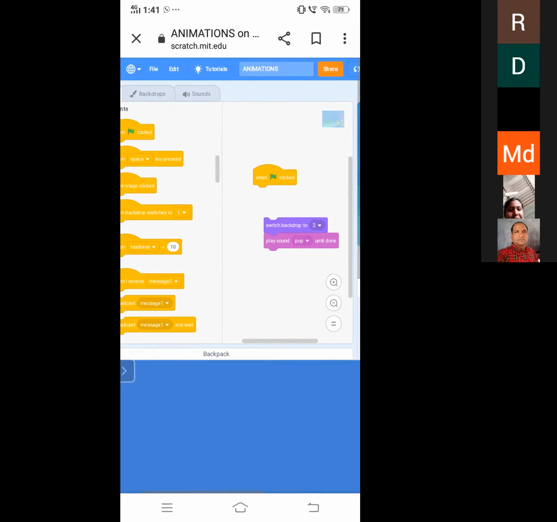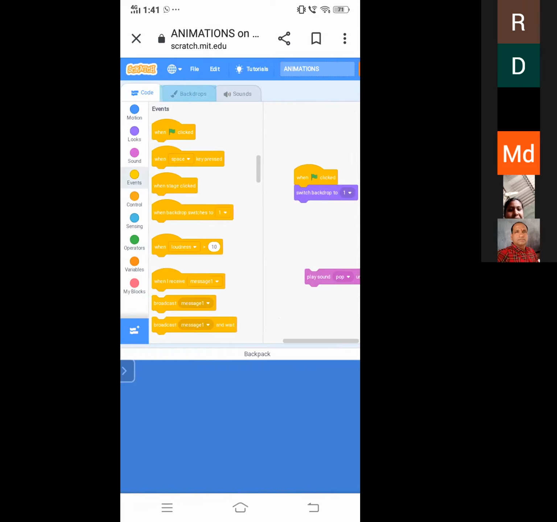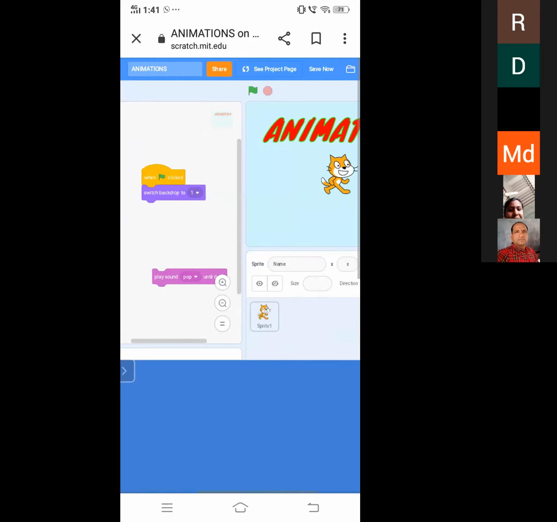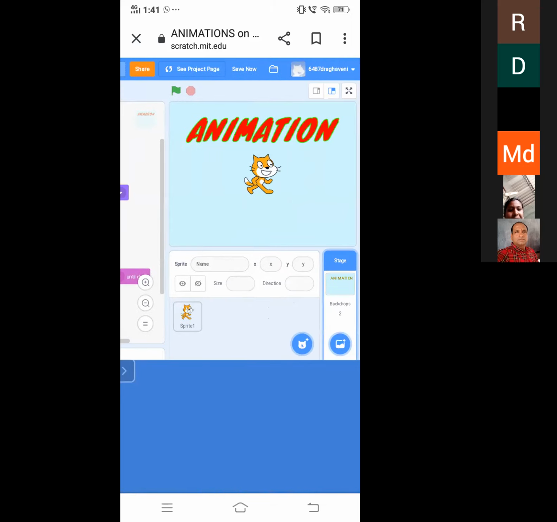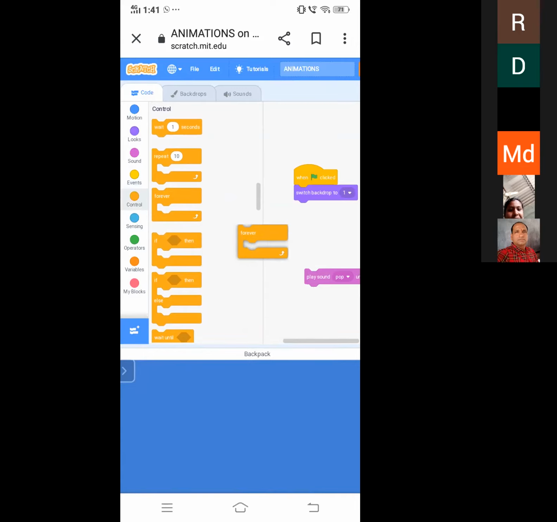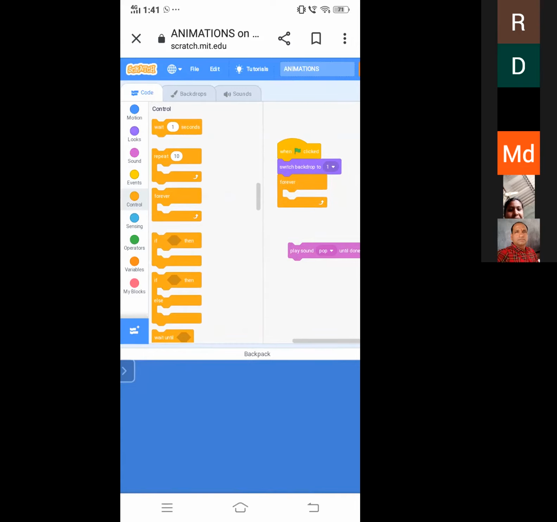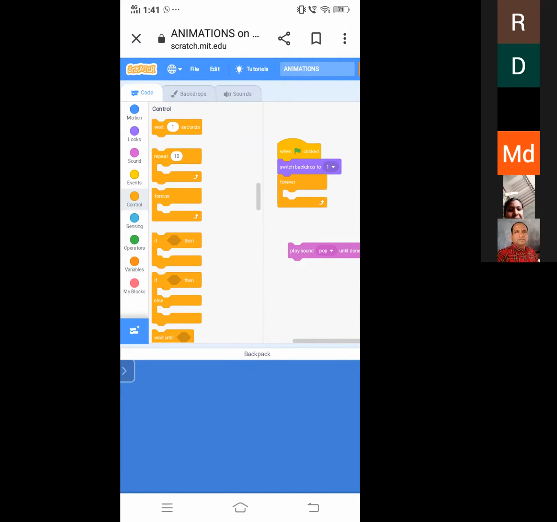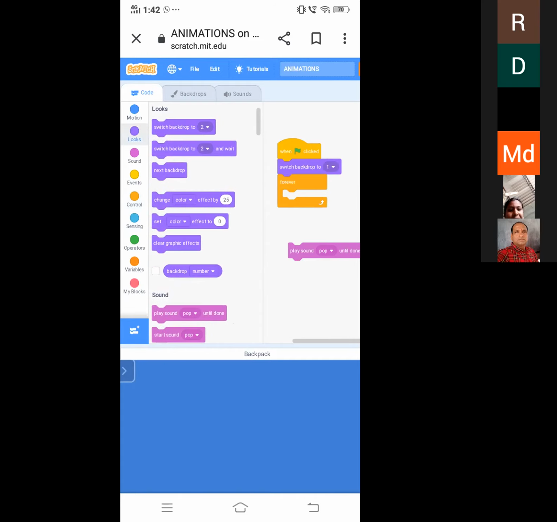So I already said, I want to change the color for this backdrop. Backdrop one is this plain one. So now I want to change the color for this backdrop. The easy way is, for example, from this control block we have to drag the forever block. It is called a loop. It repeats totally. So now I want to change the color. For doing conversion, mainly we have to use loop blocks.